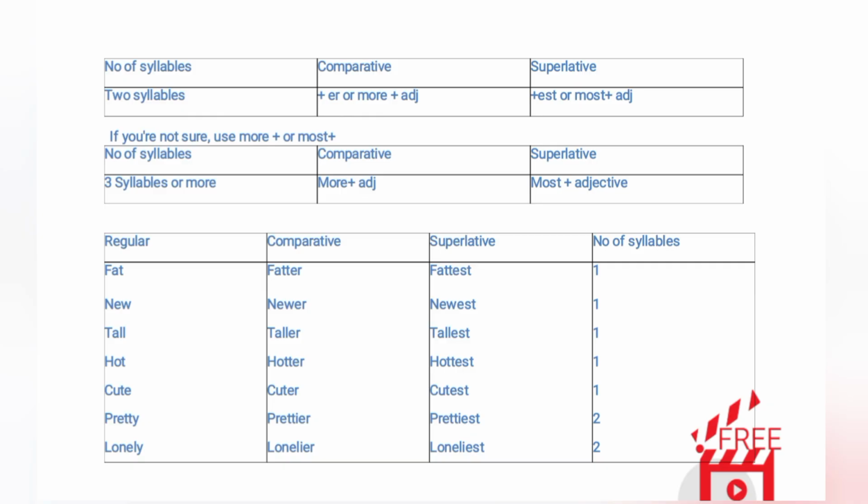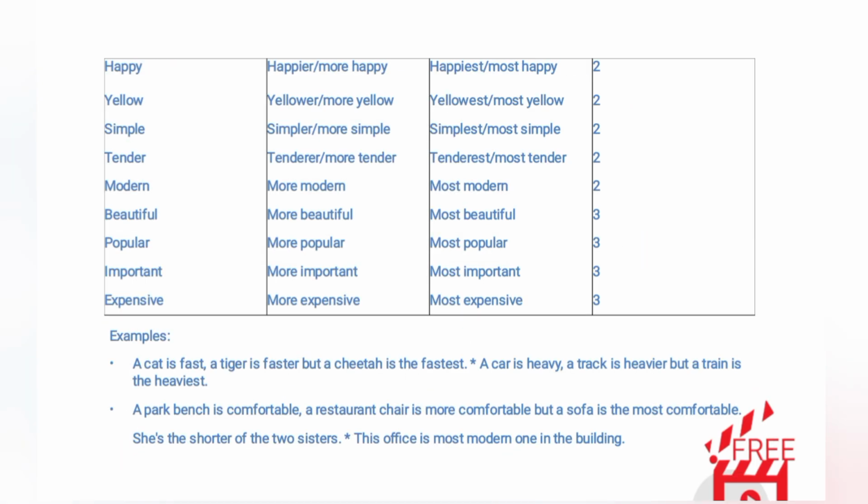Pretty, prettier, prettiest, 2. Lonely, lonelier, loneliest, 2. Happy, happier / more happy, happiest / most happy, 2. Yellow, yellower / more yellow, yellowest / most yellow, 2. Simple, simpler / more simple, simplest / most simple, 2. Tender, tenderer / more tender, tenderest / most tender, 2. Modern, more modern, most modern, 2. Beautiful, more beautiful, most beautiful, 3.